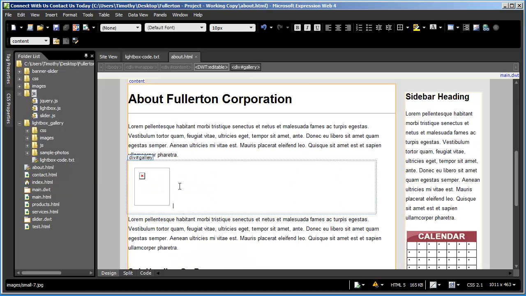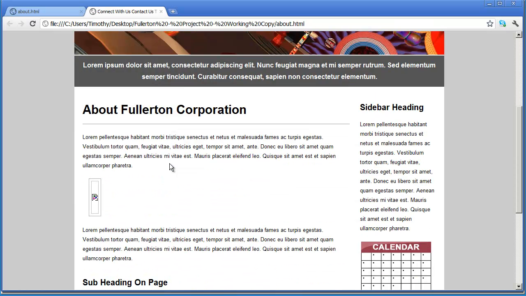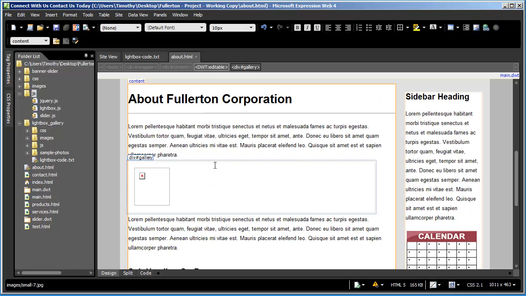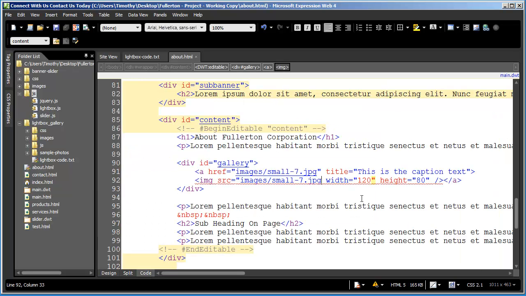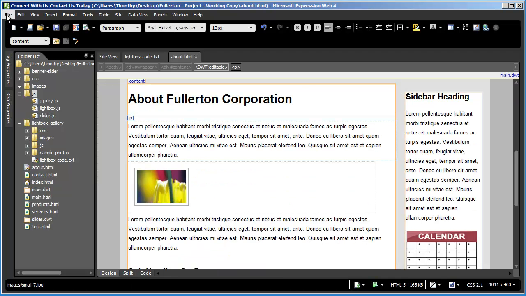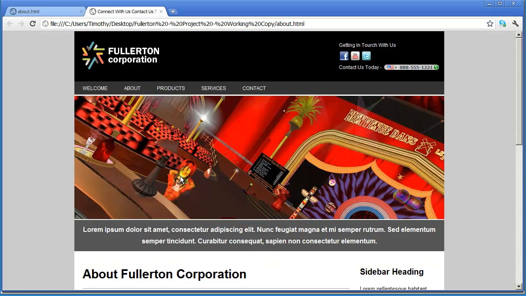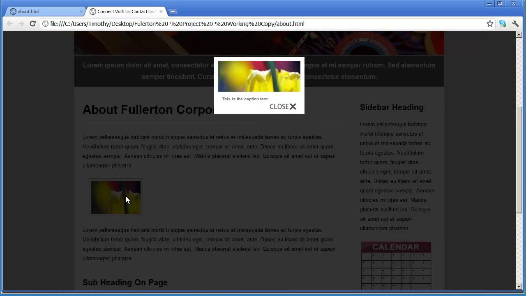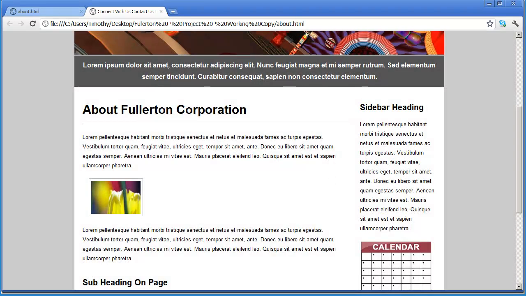Go into design view here, and let's preview this in a browser. And whoop, you got a problem there. Let's see what the problem exactly is with this. And you can see there's my ever-present problem, forgetting to close my quotation mark. Save that, come back into design view. Now the image is there. And now let's try that. And that's still a pretty small image, but you get the point as to how that's going to work.